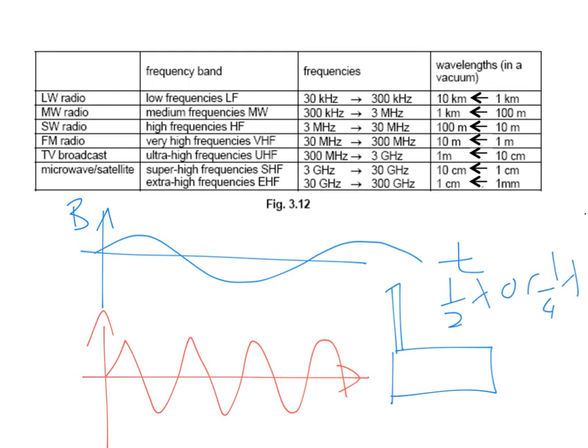Higher frequencies will definitely mean that the wavelengths are shorter. So a shorter wavelength means the length of the aerial has to be shorter. And if the length of the aerial is shorter, that means the effective area that the aerial can receive is smaller. Imagine that this is the surface area that is receiving the signal. If it's long, there's a bigger area for the aerial to receive the signal.